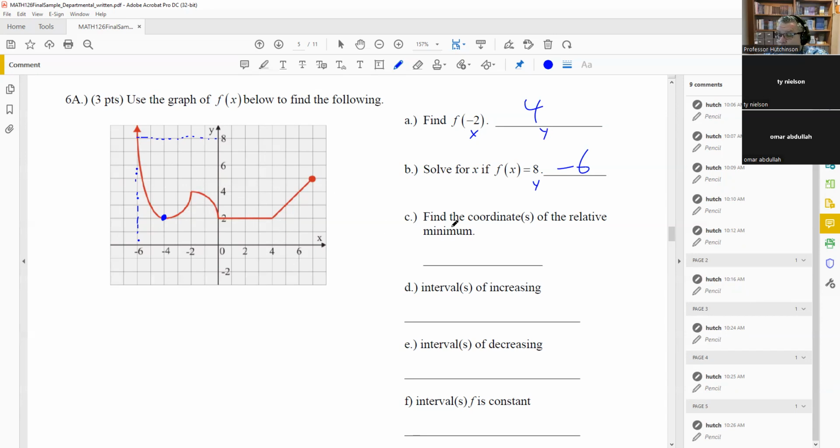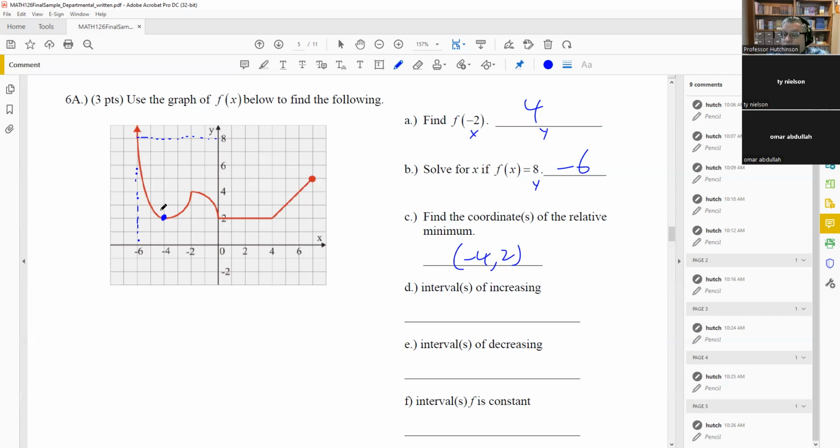But there is one relative minimum that's going to be at -4, 2. Okay, so you're just writing the coordinates only. You don't have to worry about the way we did it before when we did this in our class with the tests. We had some questions where it would ask you for x and y values separately. You're not going to have that kind of question here. It's going to ask you for the coordinate. So just write down the coordinate and that's it.